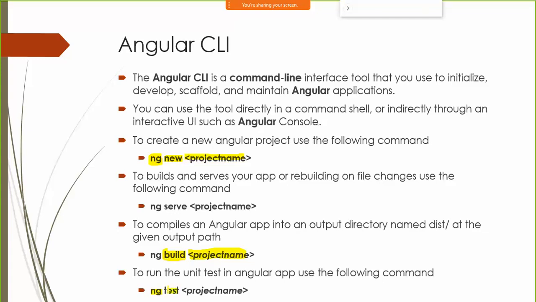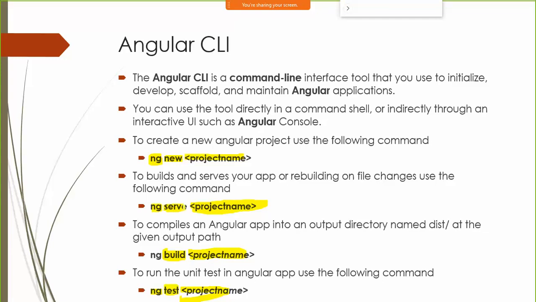Angular projects by default will have one test framework called Jasmine, and there will also be one test runner called Karma that is used for testing Angular applications. You can write tests similar to unit tests which we generally write in C sharp. Then you can specify the project name. There is also one command called ng serve. Fine. This particular command runs your Angular application on a local host, and you can simply specify the project name also if you want. But if you are currently present inside a particular project, you don't have to give the project name, you can simply say ng serve.